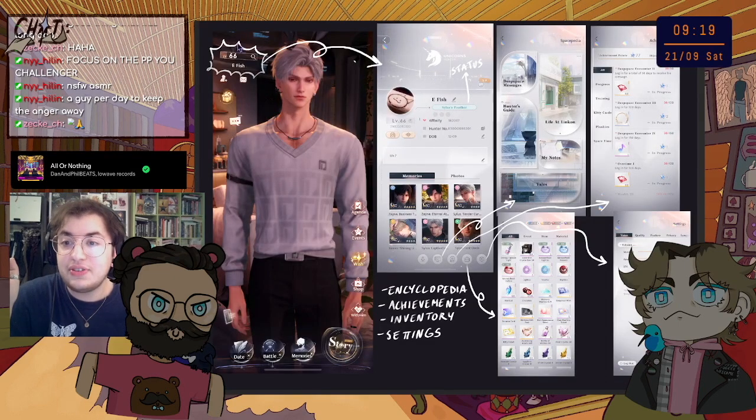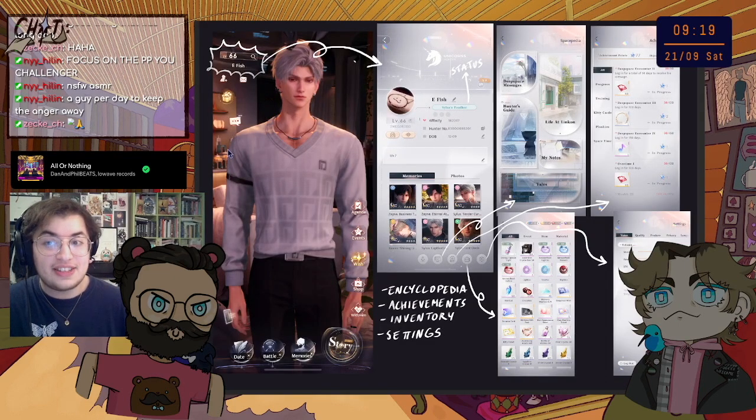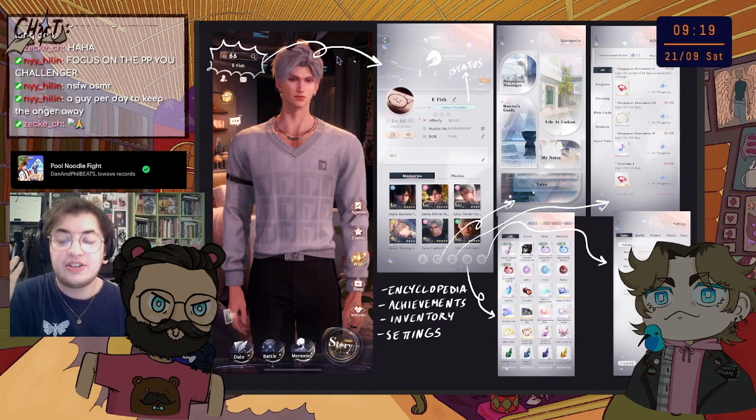Now we get to this little thing up there. You didn't think you could click on the level? You can click on your level. You click on your level, you get your profile. So you can put the memories that you prefer, which are the cards. You can put the photos you prefer. You can change your profile picture. You can change your appearance and your voice.